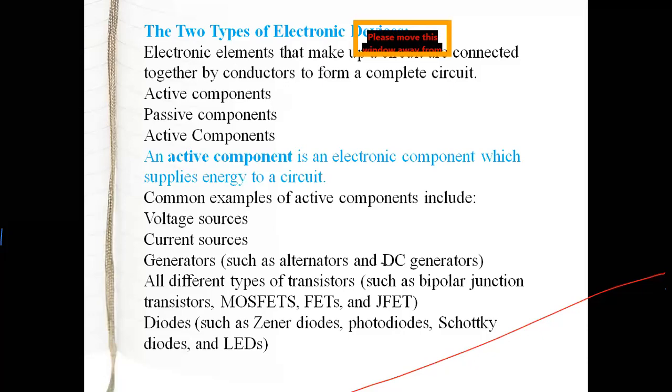In a FET also, current flows from the drain terminal to the source terminal, and voltage is also generated. So the devices in which voltage is generated or which provide energy to different circuits, you can call active components, and these are the different examples given.